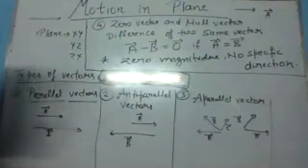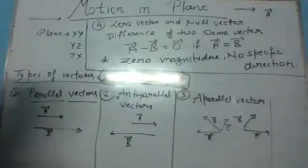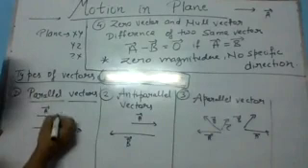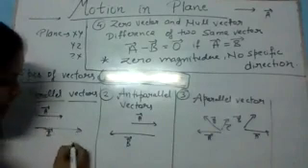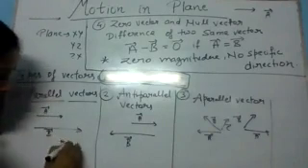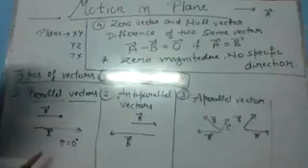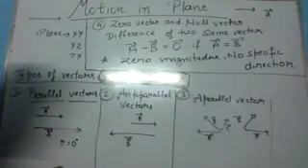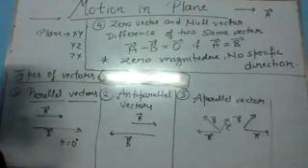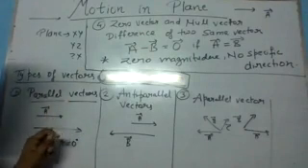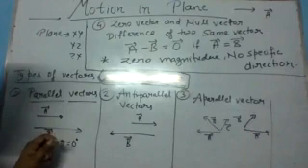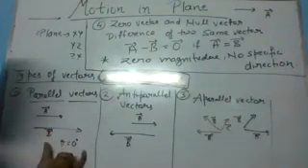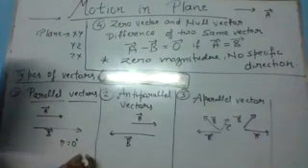You know about the parallel lines? Yes, ma'am. So the angle between these two vectors is 0 degree. Right? So if the two vectors are in the same direction, they are called parallel vectors, and at that time, the angle between them is 0 degree.